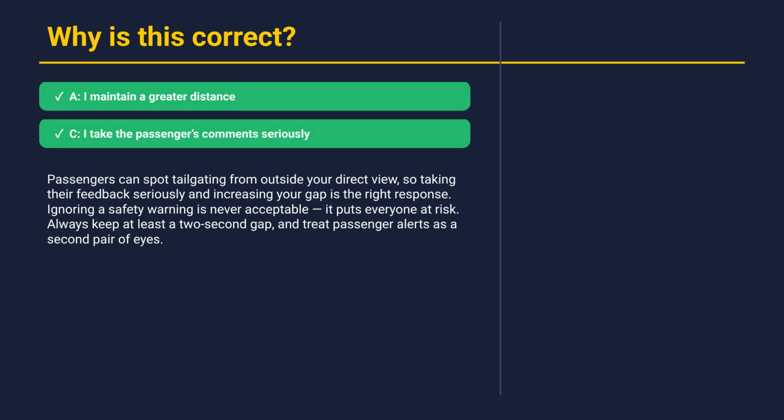Passengers can spot tailgating from outside your direct view, so taking their feedback seriously and increasing your gap is the right response. Ignoring a safety warning is never acceptable. It puts everyone at risk. Always keep at least a 2-second gap and treat passenger alerts as a second pair of eyes. All right, let's move on to the next question.